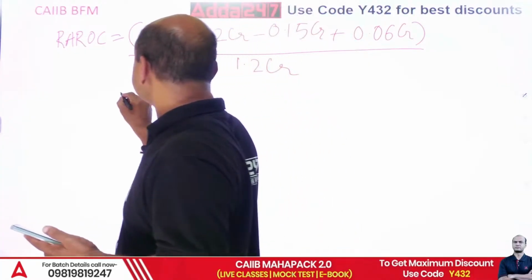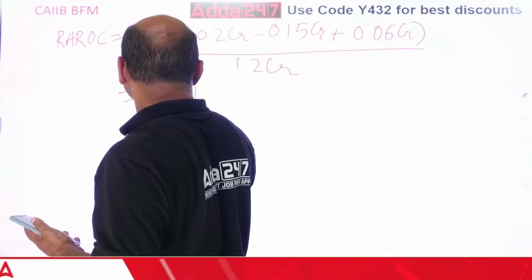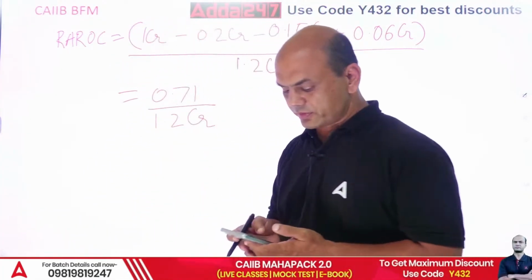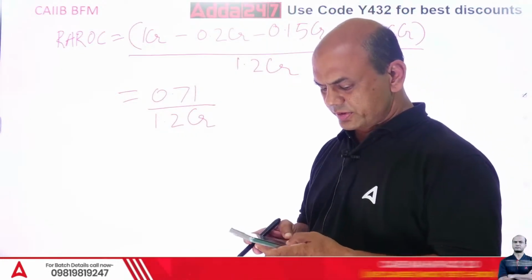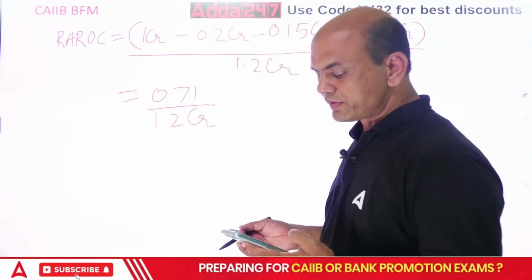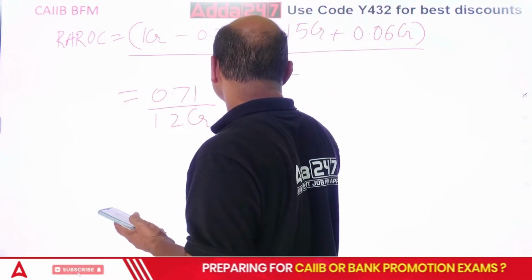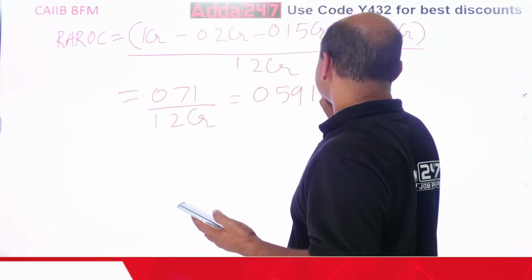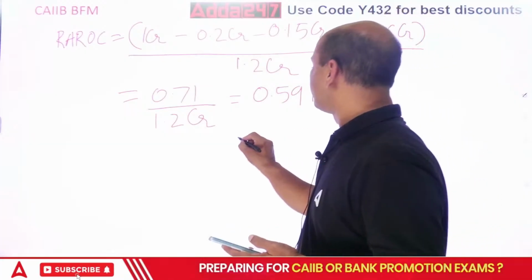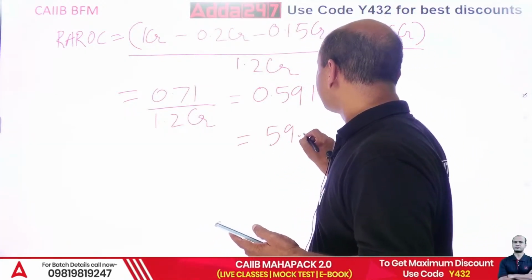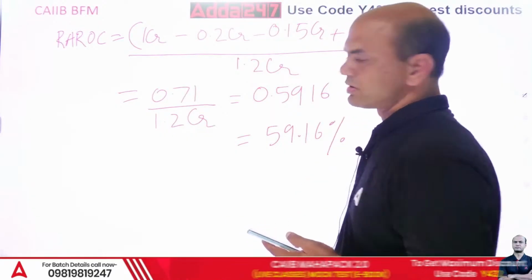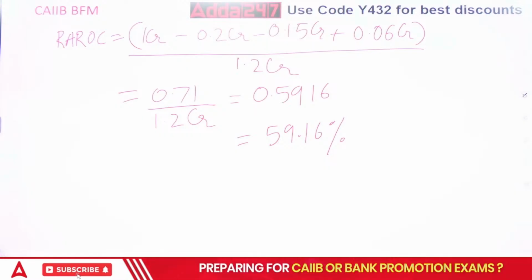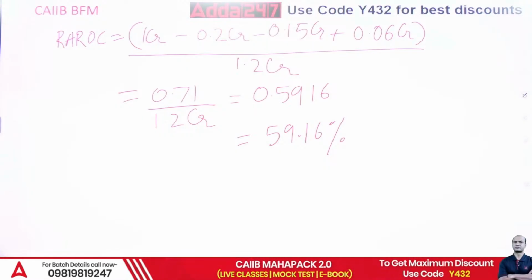So RAROC equals 0.71 upon 1.2 CR. Okay, 0.71 upon 1.2. Both are in CR. So you're getting it as 0.5916. So in percentage it will be 59.16%. This is your RAROC. Very, very, very important term. Okay, very important term, RAROC.